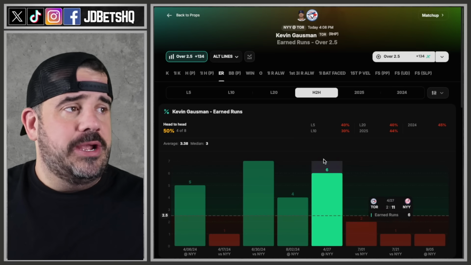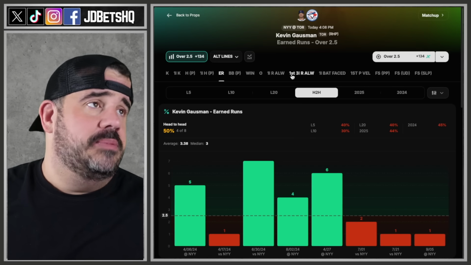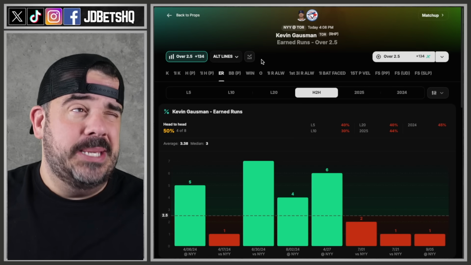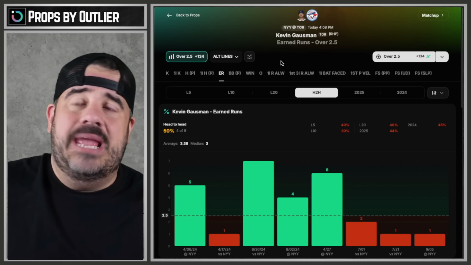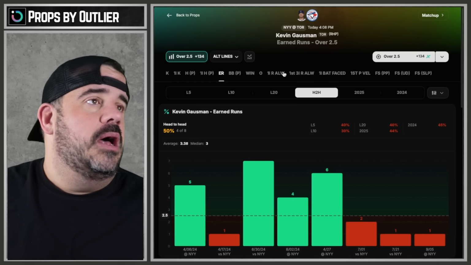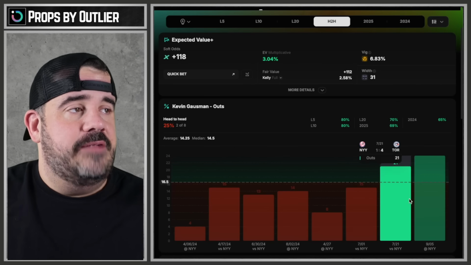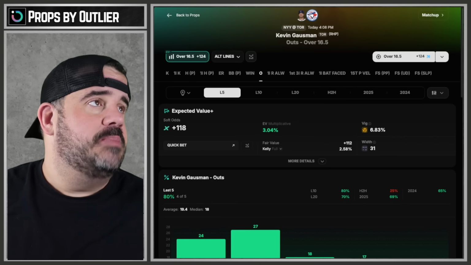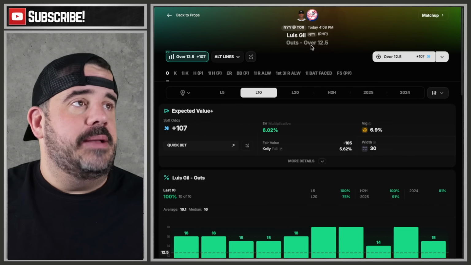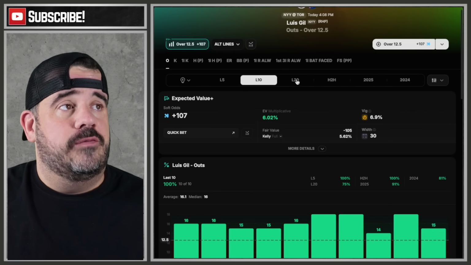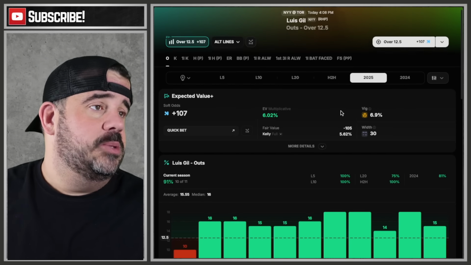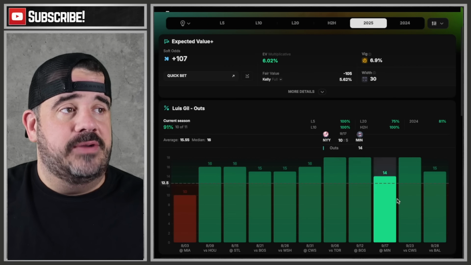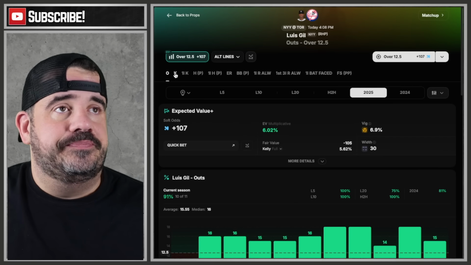So we're here now. We'll see what the histories look like. And somebody has an amazing, like, a lot of home runs versus him. I can't remember who it is though, but we'll see in a second. Oh, and then pitching outs, I know you care. Head-to-head versus Yankees, there you go. Last 10, last 5, there's your stuff. So let's pop over to Mr. Gill. Outs 12.5. He's gone over. Hell, has he gone over every game? Every game but the first game he pitched this season. Every game's been great.